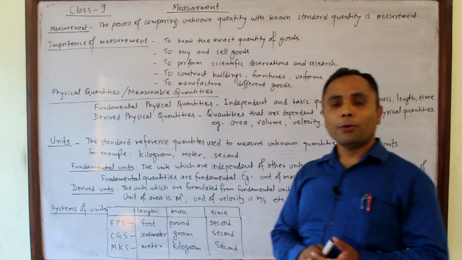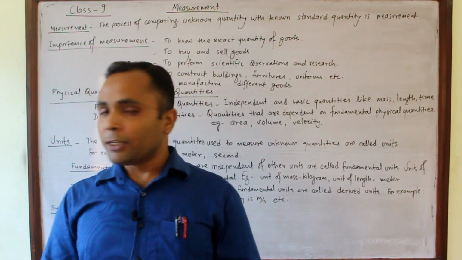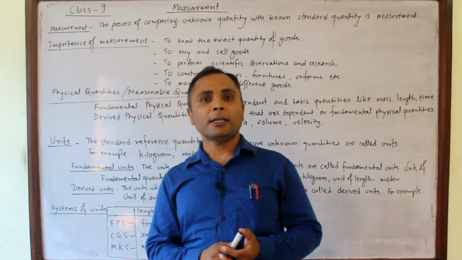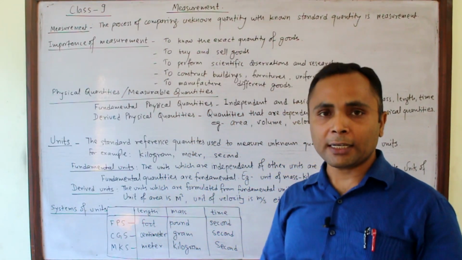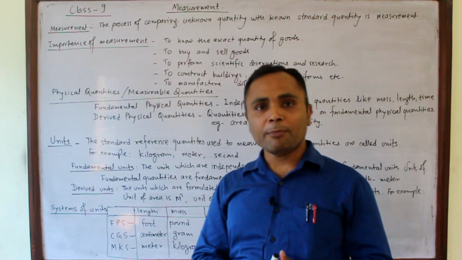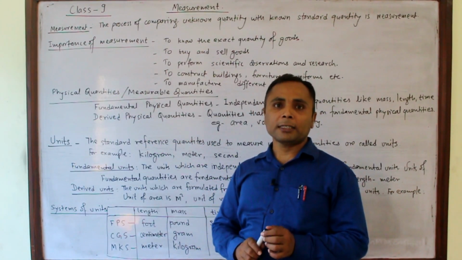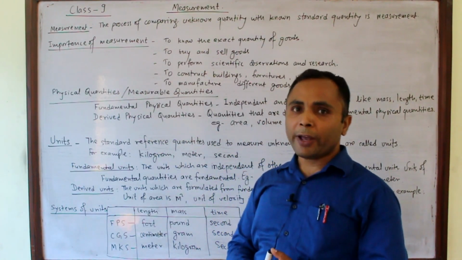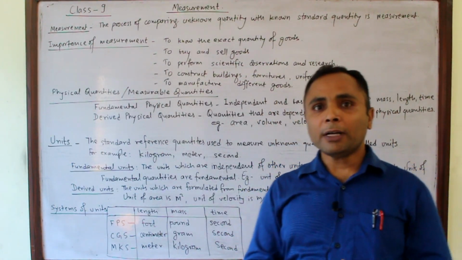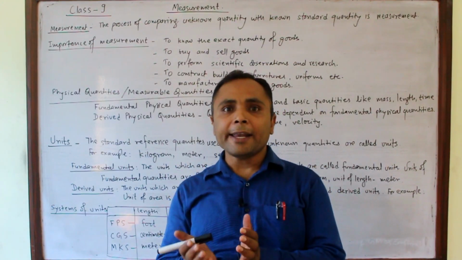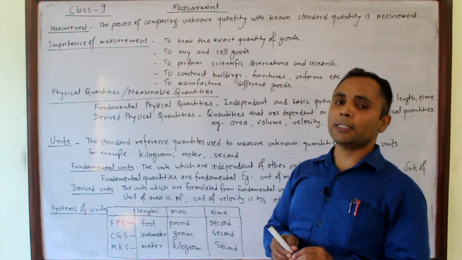Okay, then physical quantities. What is a physical quantity? In our surroundings, different quantities are there which we can measure, or we can say those are measurable, are physical quantities. Length, mass, time, temperature, weight, energy, these all are measurable. We can measure those. But a man's kindness, sorrow, pain, these we cannot measure. These are not physical quantities.